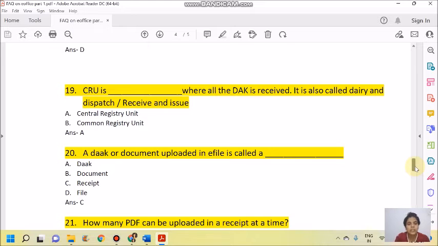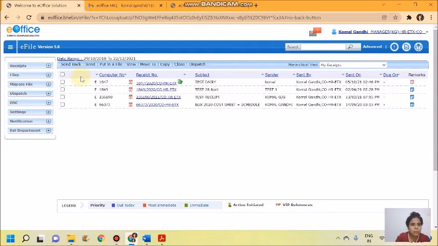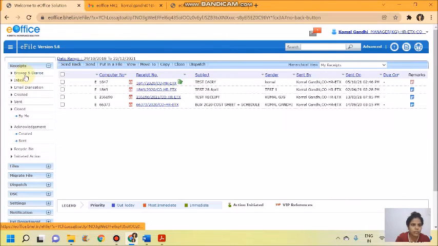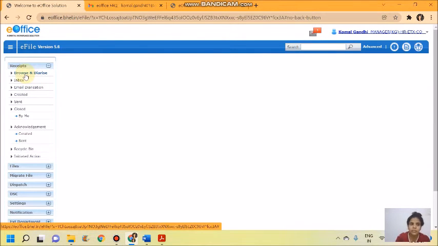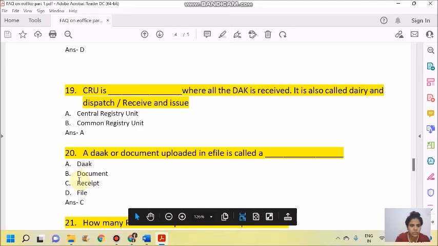Question number 20. A DAK or a document uploaded in e-file is called a, this is very simple. Whatever paper we upload in eOffice through this browse and diarise is called a receipt. Yes, the answer is correct. It is C, receipt.